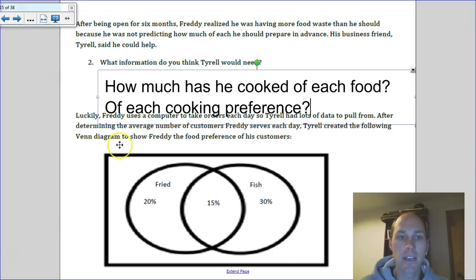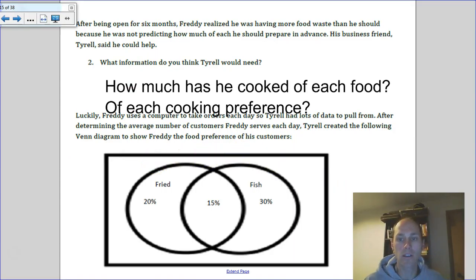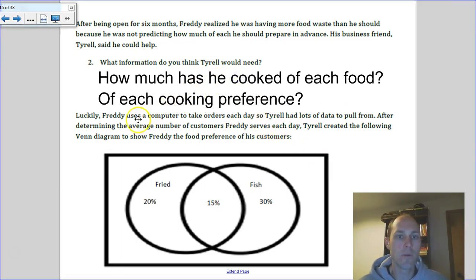Let's look at the data. And I'm sure that's what most businesses do. They take a look at what they've done over time. McDonald's, how many quarter pounders with cheese should I have ready under the heat lamp? How many McChickens should I have? How many batches of fries should I have ready to go? At which times of the day? That's all kind of information that would be beneficial.